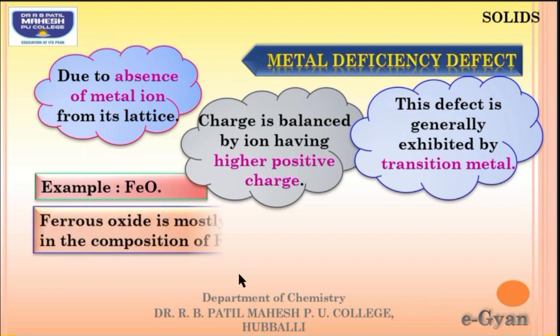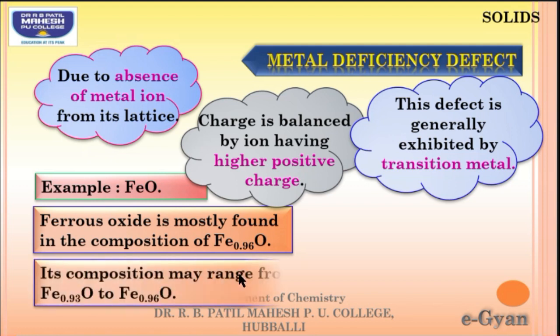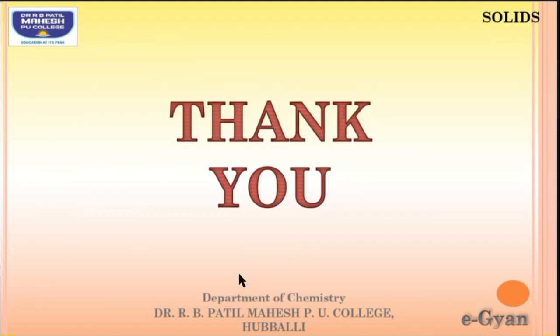Ferrous oxide is mostly found in the composition Fe0.96 O1, which is a type of non-stoichiometric compound. We usually write it as FeO, but the composition usually found is Fe0.96 O1. And the composition may also range from 0.93 to 0.96 with respect to iron. Thank you.